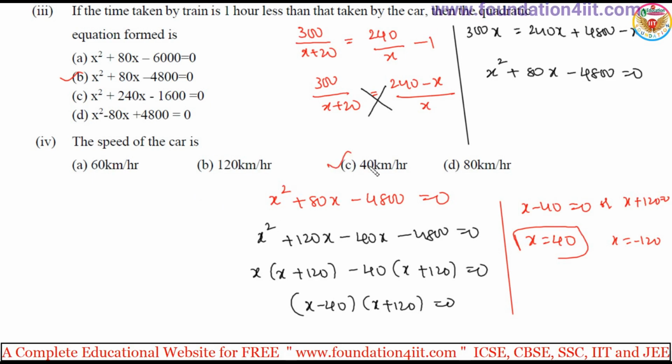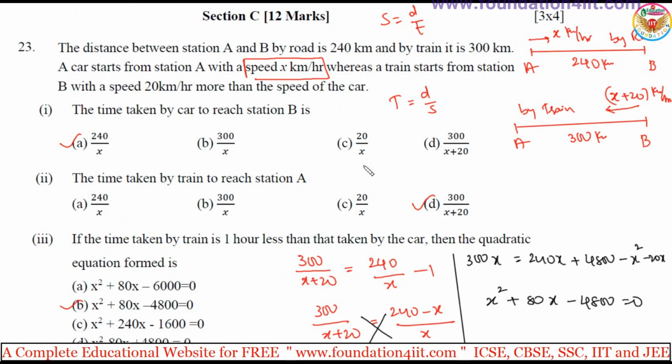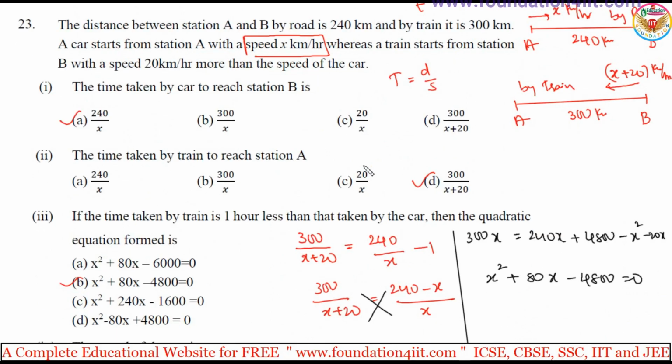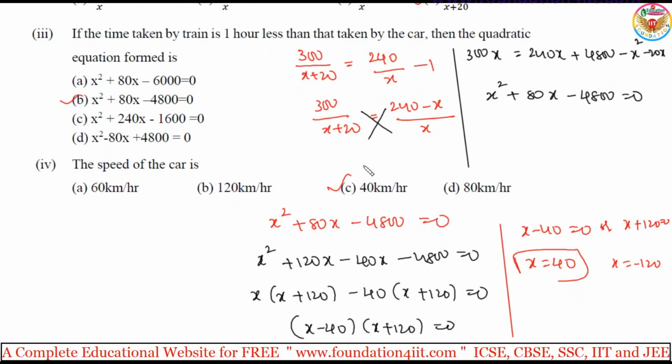Option C. So it means in one question only, the combination they are asking in section C, if you notice. So from the single question, these sub-questions are depending. We have a total of 3 questions in this.